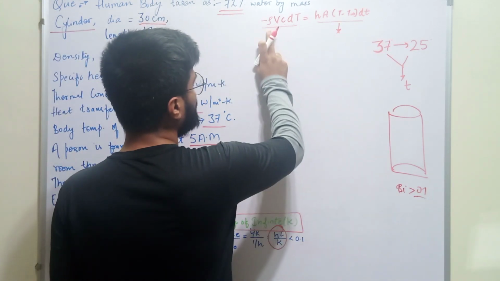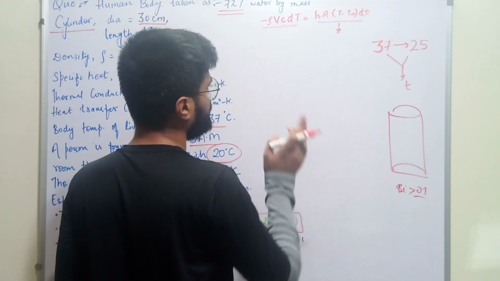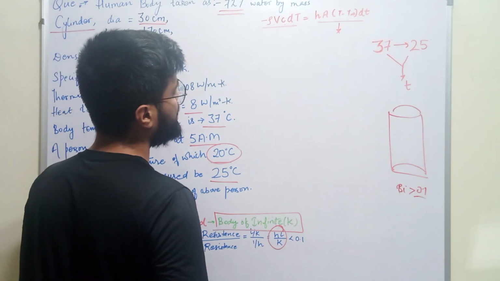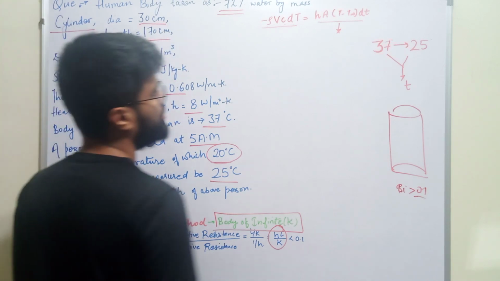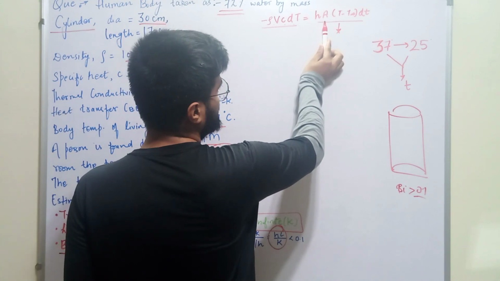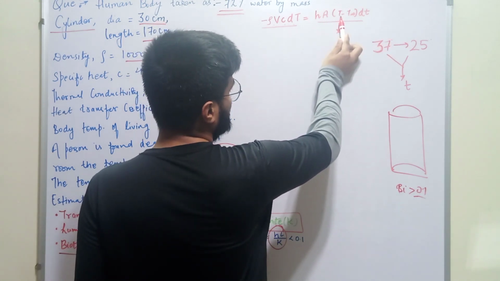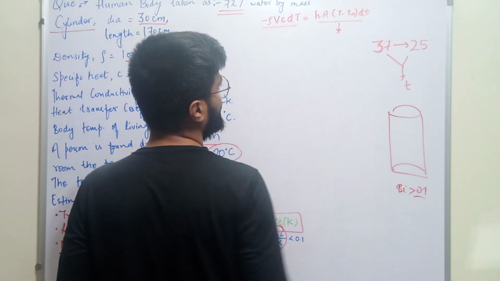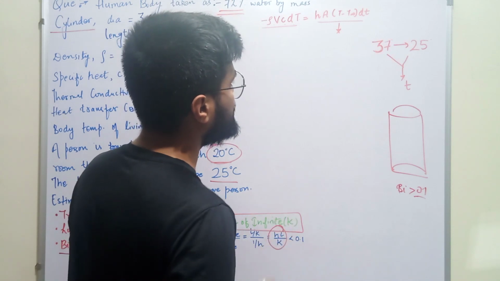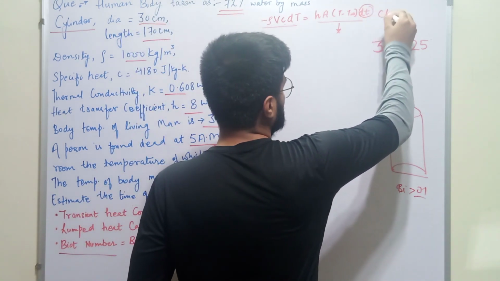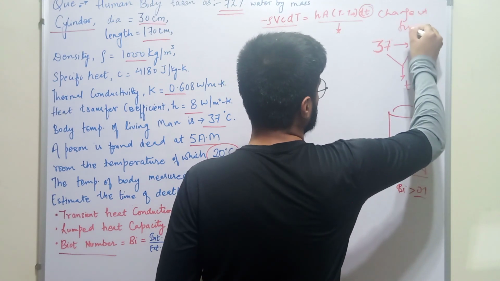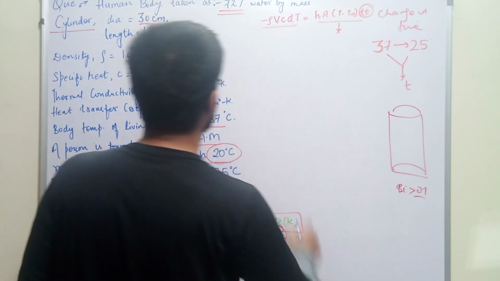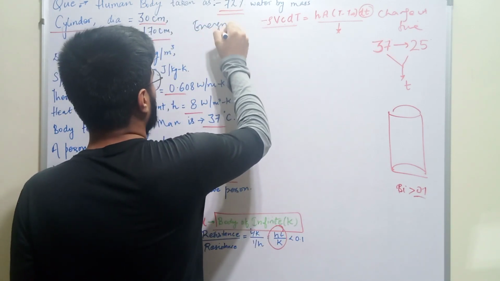What is rho here? Rho is the density of the body, V is the volume of the body, c is the heat capacity of the body, and dT, capital T, is the change in temperature. h here is the heat transfer coefficient, A is the surface area of the body, T is the temperature at any time, and T infinity is the initial temperature of the body. dt is the change in time. So what we have done here is just an energy balance.